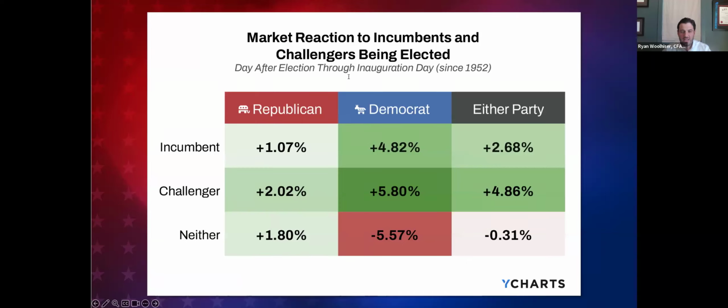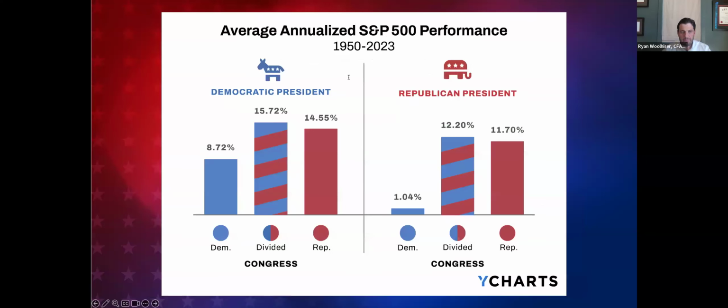For the next two slides, we will take a look at the market reaction to incumbents and challengers. The market tends to react differently depending on whether the incumbent or a challenger wins the presidency. Historically, Democratic incumbents have led to the highest post-election gains in the S&P 500 between Election Day and Inauguration Day. However, the overall trend has been positive regardless of which candidate has won the election, showing that historically the market has valued stability once the uncertainty is resolved.